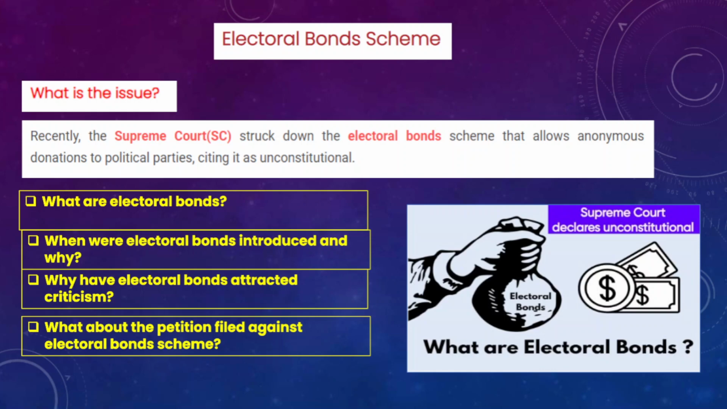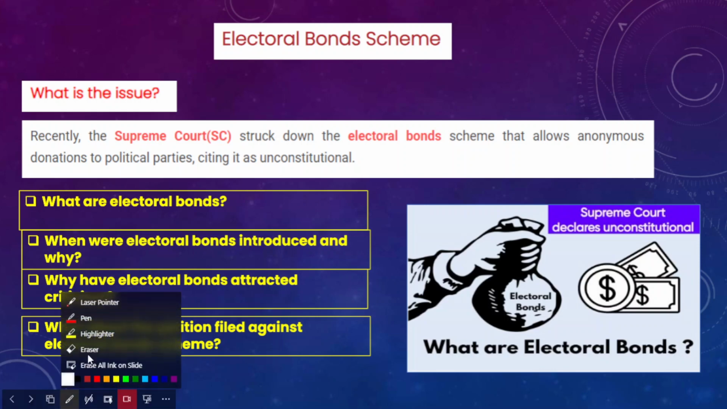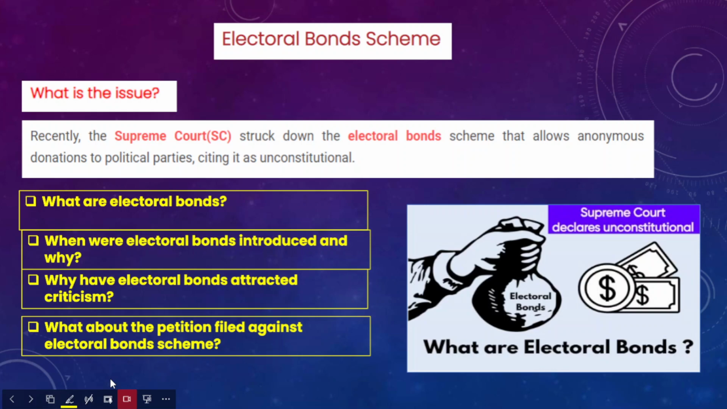So in today's lecture we are going to discuss a very important topic, that is the electoral bonds scheme. So we all know that the government in the year 2017 has introduced the electoral bonds scheme. So this electoral bond scheme has been introduced to bring in more transparency in the electoral funding.